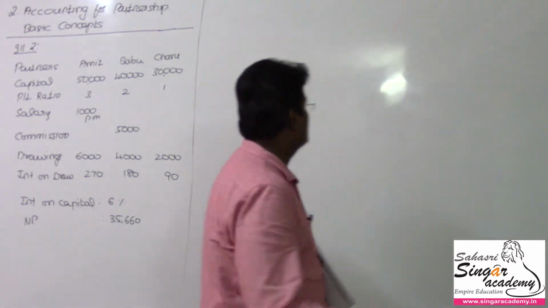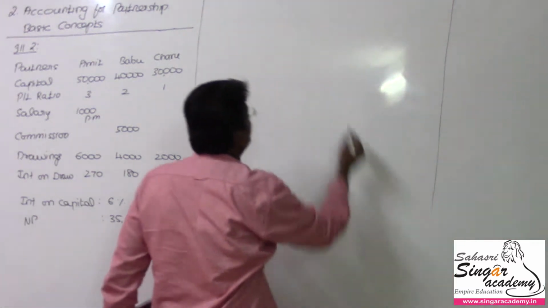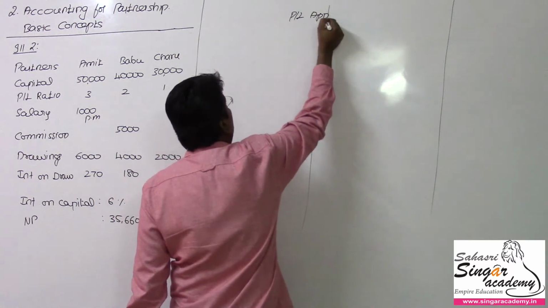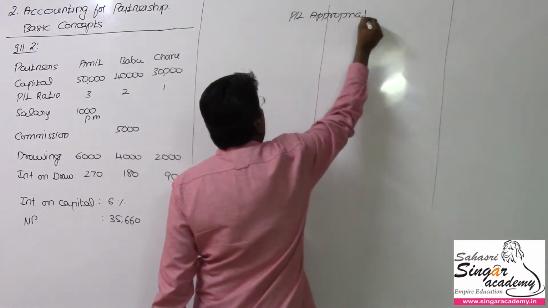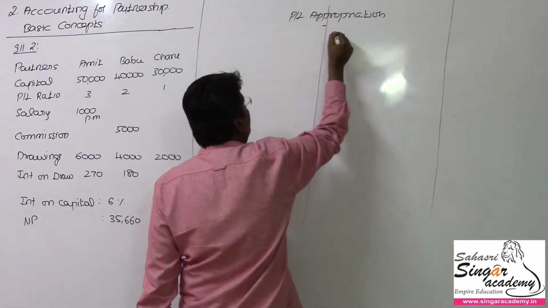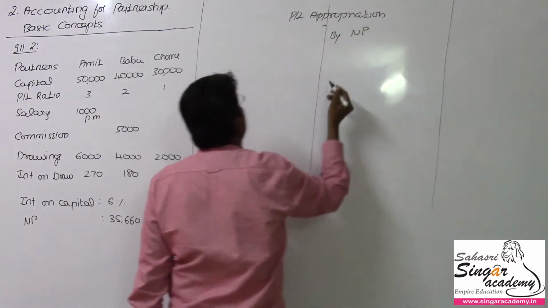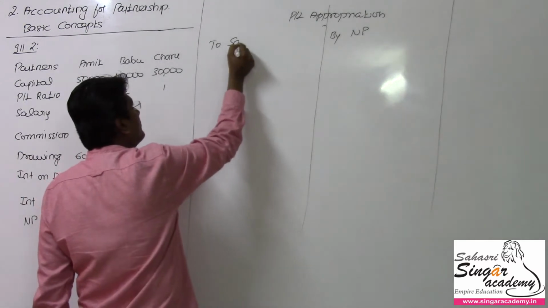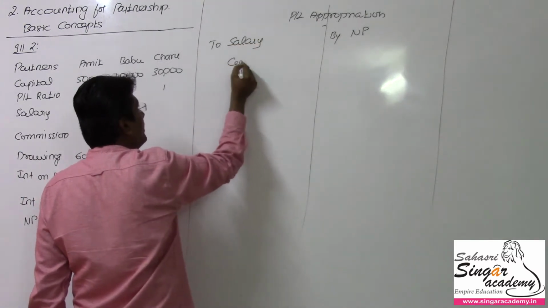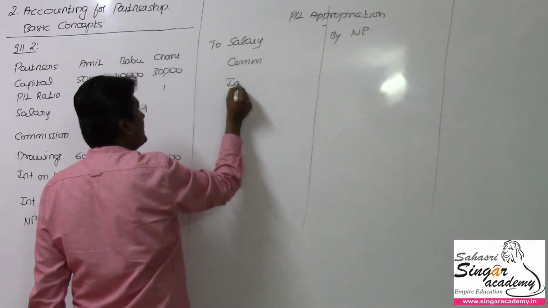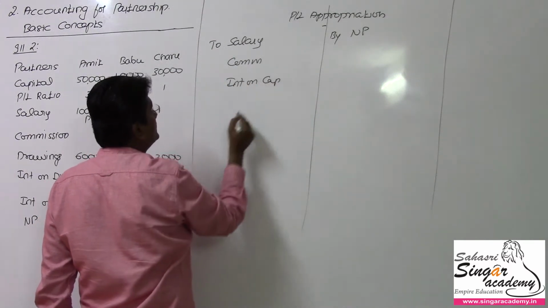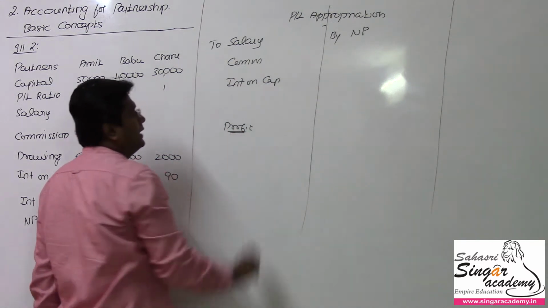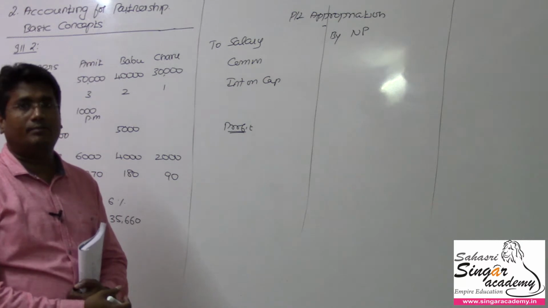So the P&L appropriation account is very simple. Profit and loss appropriation account. Usually the net profit comes from the P&L account, and this net profit is going to be shared for salary of some of the partners, commission for some of the partners, as well as interest on capital. Most of the time this will be for all the partners, and whatever is left over will be shared among the partners as profit share. And if they withdraw money, then they will be charged interest.